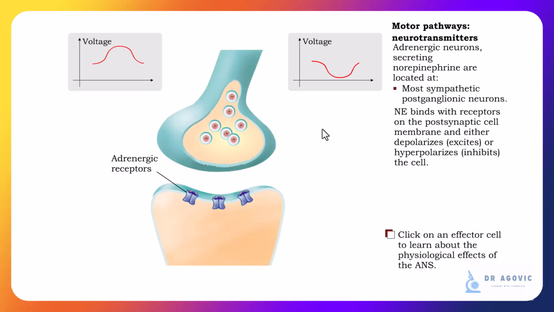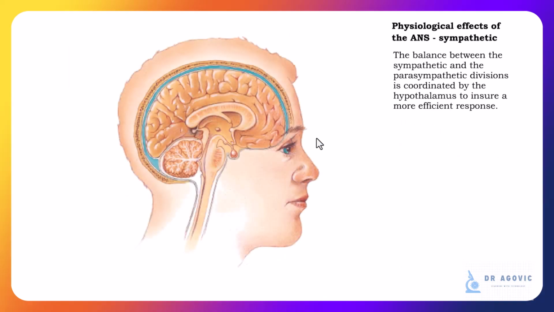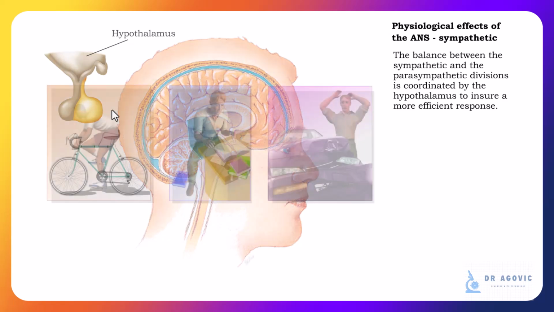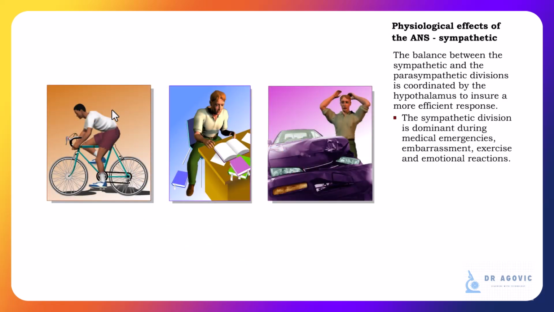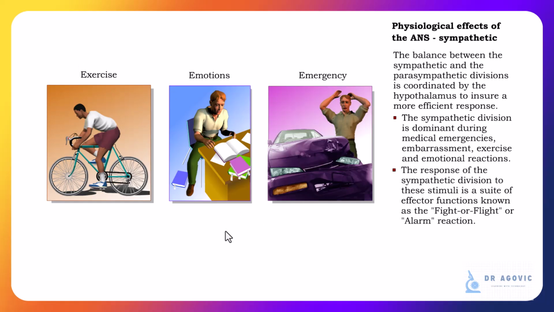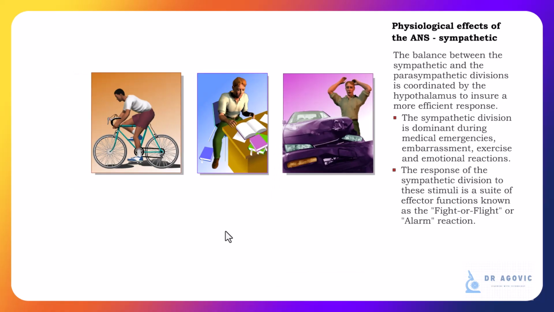Let's take a look at the hypothalamus. The hypothalamus coordinates the activity of the sympathetic and parasympathetic divisions of the ANS to ensure an efficient and balanced response. The sympathetic division dominates during a medical emergency, during exercise, when you are embarrassed, or when you react emotionally to situations because of the type of stimuli. The sympathetic responses are known as the fight or flight or alarm reactions.